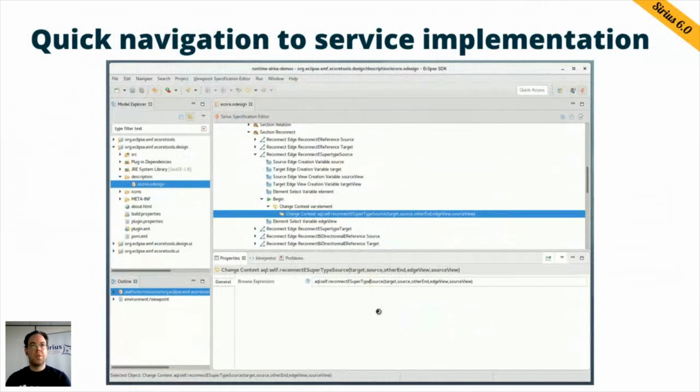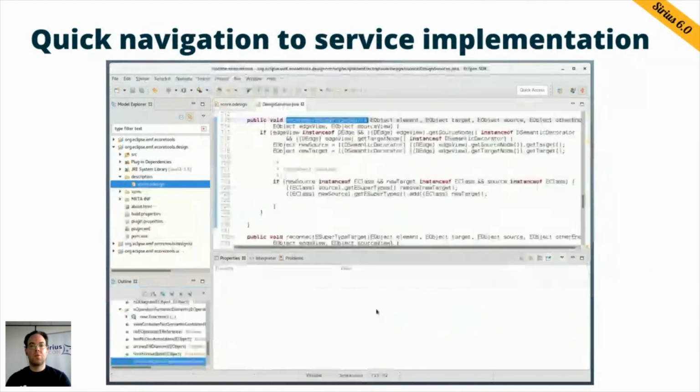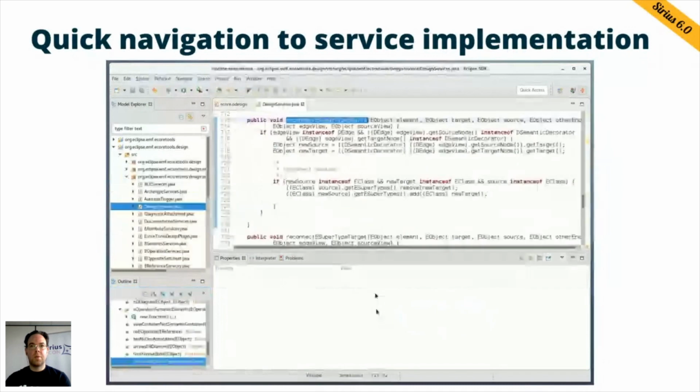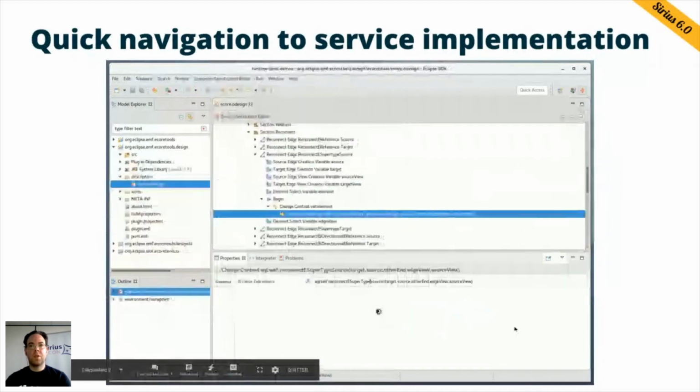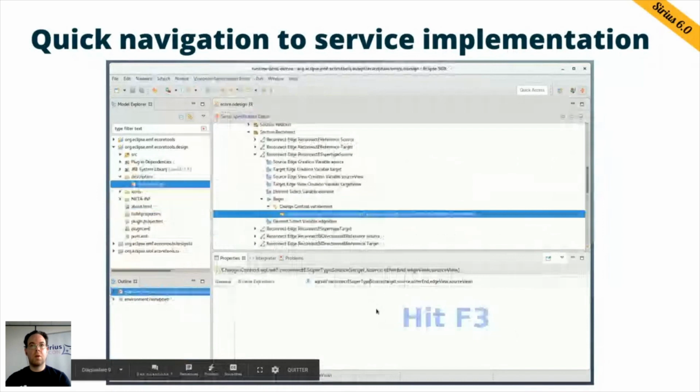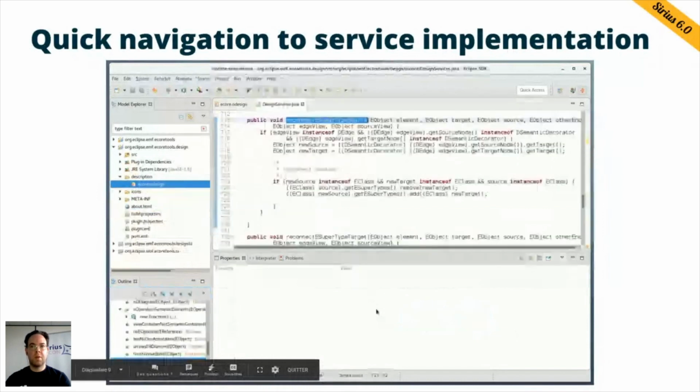It's very easy to do in Serious, but it was a little bit difficult to navigate between the two worlds. Starting from Serious 6.0, when you are inside the ODesign editor here, if you put the cursor on an expression which invokes a Java service, you just have to hit the F3 key, and Serious will automatically open the corresponding Java method.